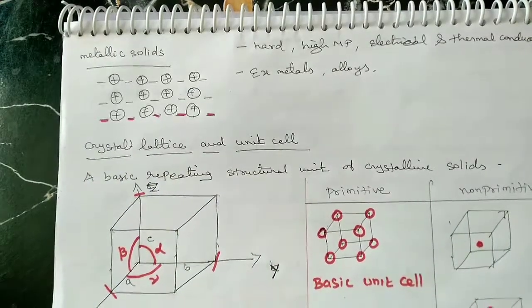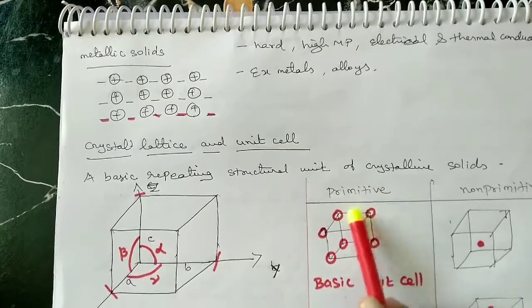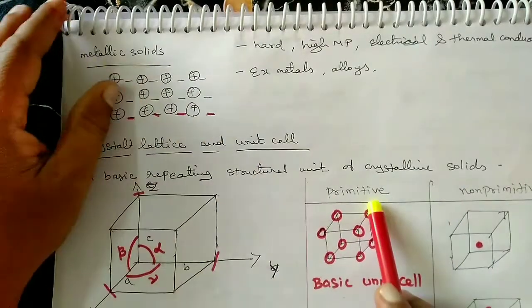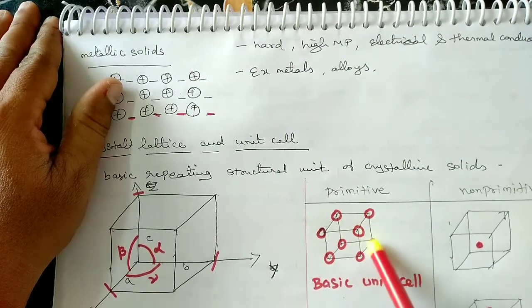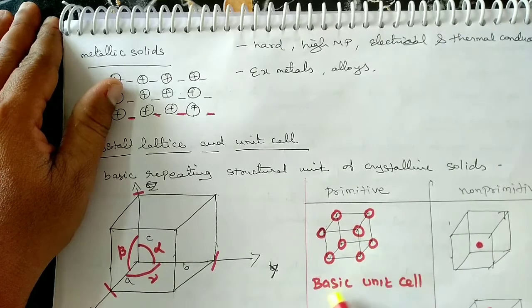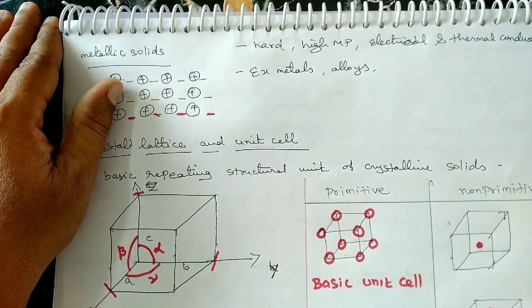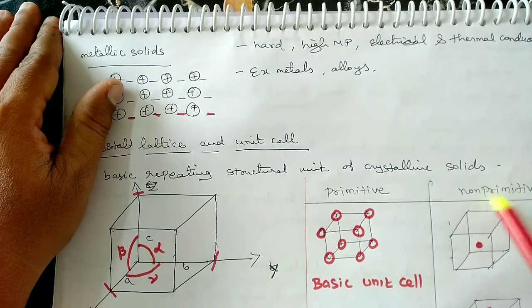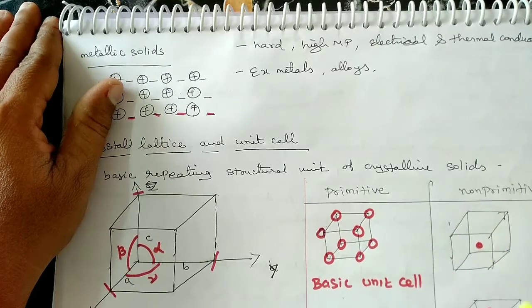Next one is primitive and non-primitive unit cells. A primitive unit cell is nothing but the basic portion of the unit cell, that is, a unit cell having atoms only at the corner positions is called a primitive unit cell. For a non-primitive unit cell, other than corner atoms, there must be an atom on a face, at the center, or on an edge. It is called non-primitive.